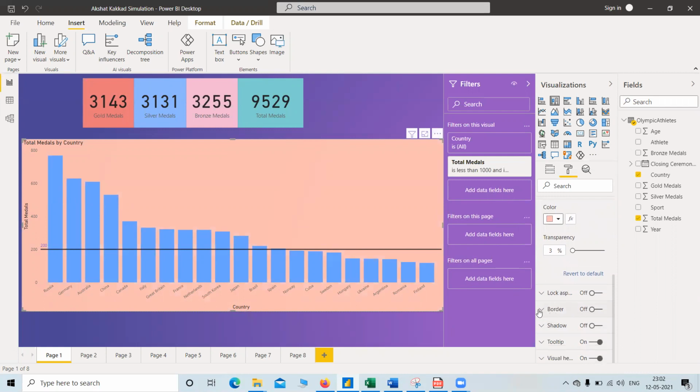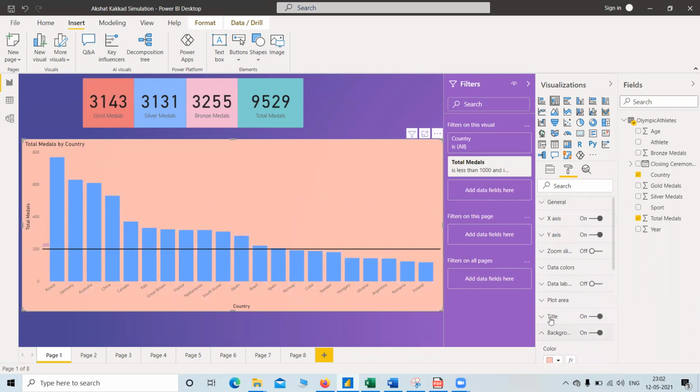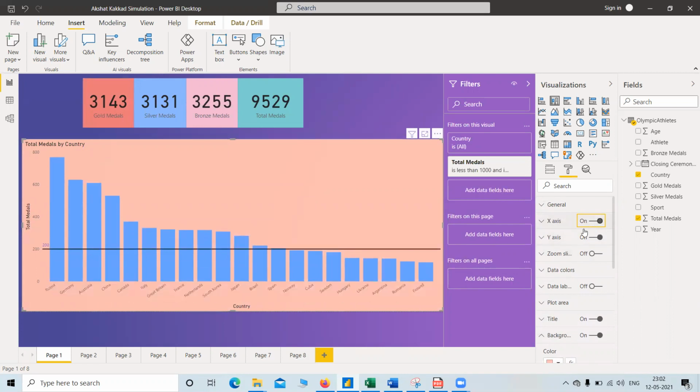So we can have a border for it, with radius and color black. We can have a border, tooltip, etc. Plot area, the names of the y-axis and x-axis. If we turn this off, we can see that there is only the country specified in the x-axis, and when we turn it on, the names of the country would be visible.